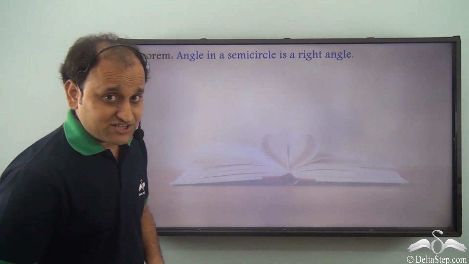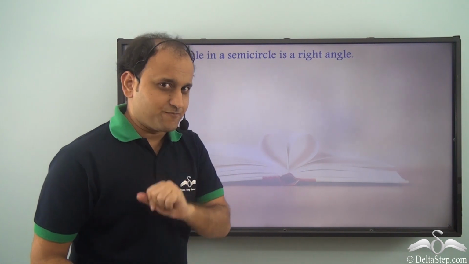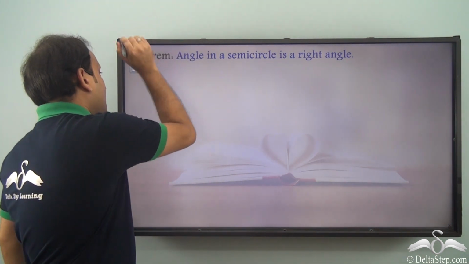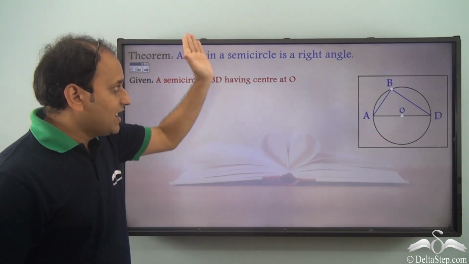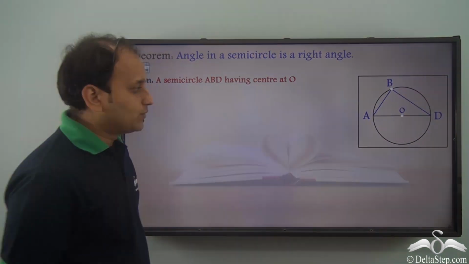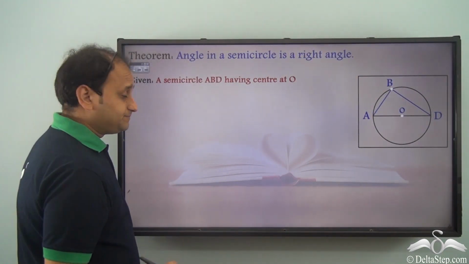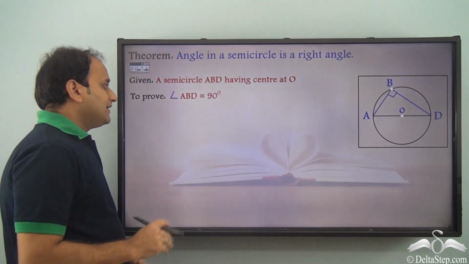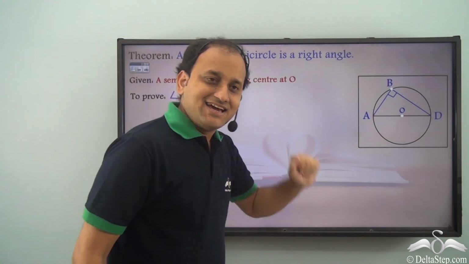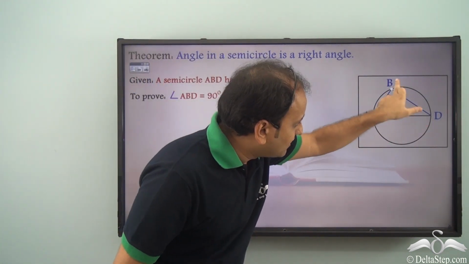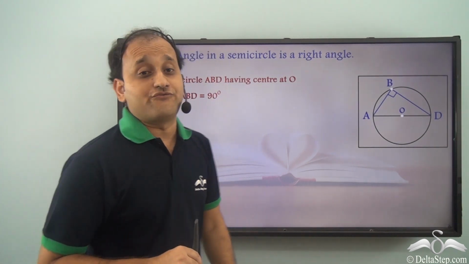So what does the theorem state? Angle in a semicircle is a right angle. Can we prove it? Let's see. So what is given here? A semicircle ABD having center at O. Now we need to prove that angle ABD is equal to 90 degrees. So this particular angle here is 90 degrees. That's what we need to prove.